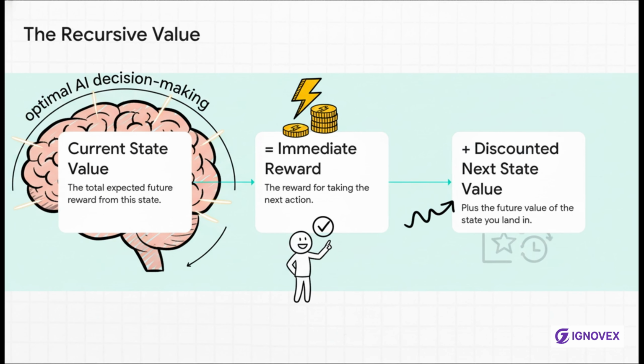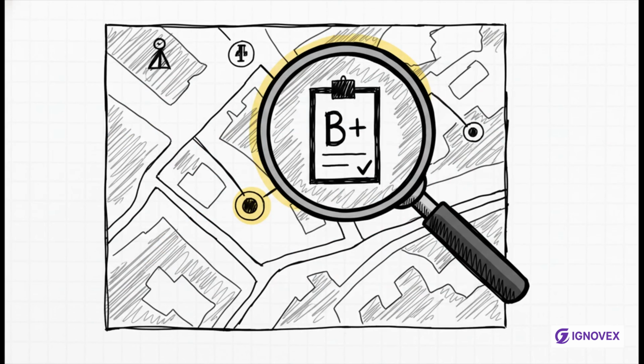The value of your current state is simply the immediate reward you get for your next action plus the discounted value of whatever state you end up in next. It breaks this massive problem of calculating the entire future down into a simple, repeatable, one-step calculation. This specific formula has a name. It's the Bellman Expectation Equation.